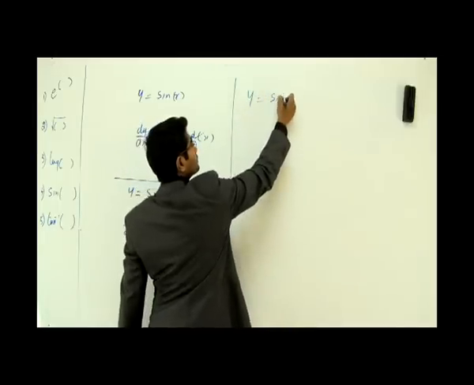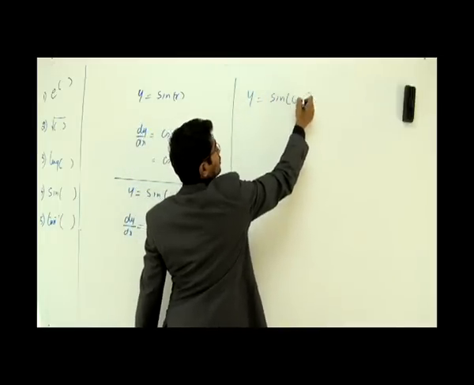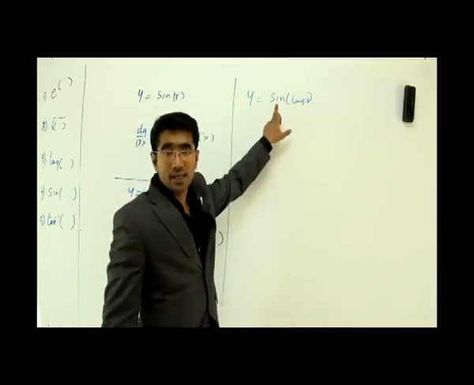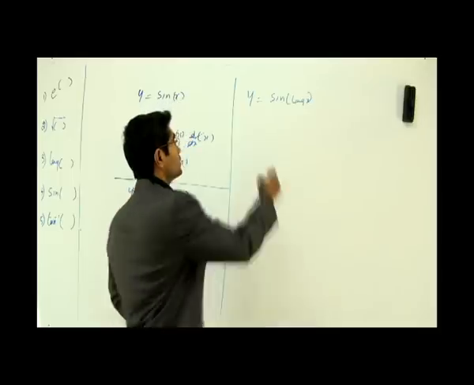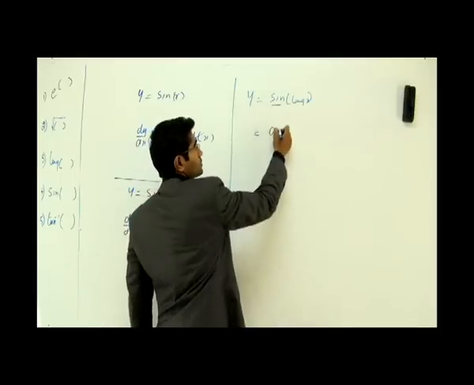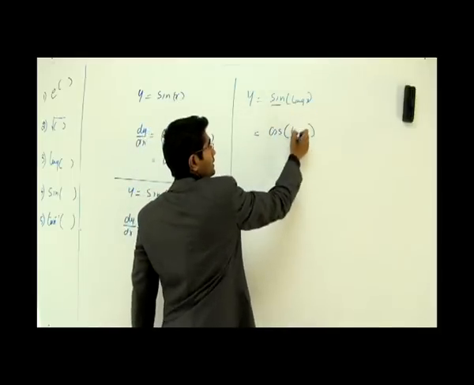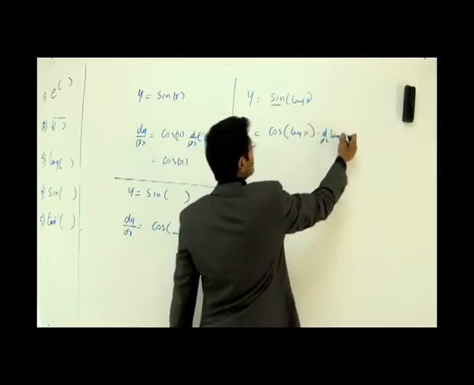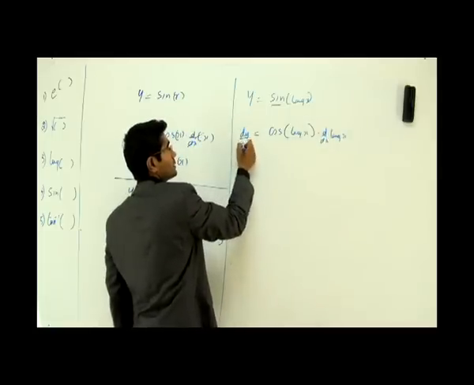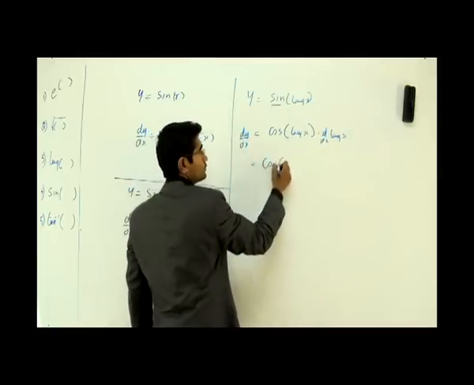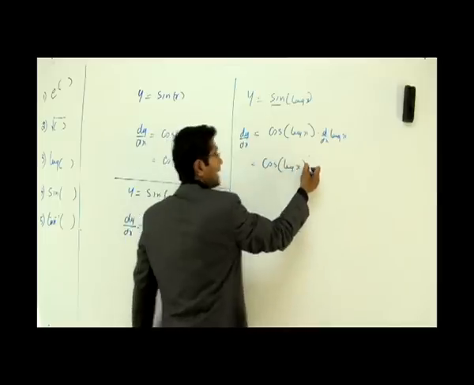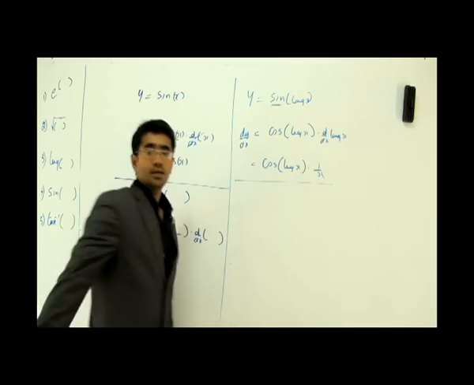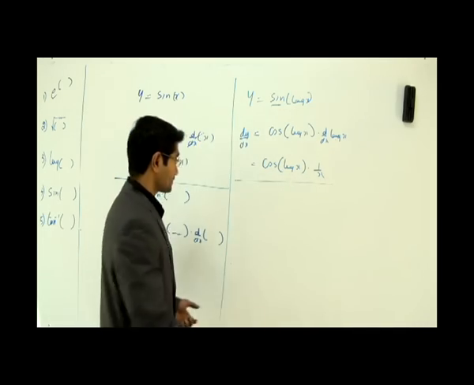y is equal to sine of, let's say inside is log of x, correct? It is not sine x, it is sine of log of x. So if I differentiate sine, it goes cos into what all is inside, into differentiation of log x. So that is dy by dx. Now see the next step: cos of log x into differentiation of log x, which is 1 by x. Okay, that's how it is. Try to understand this.